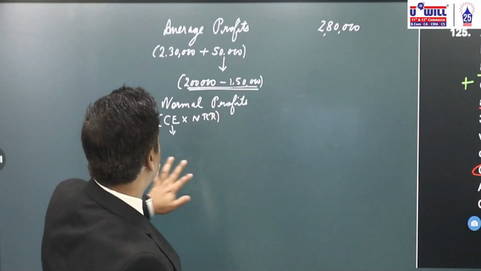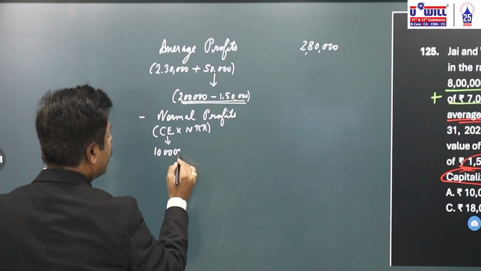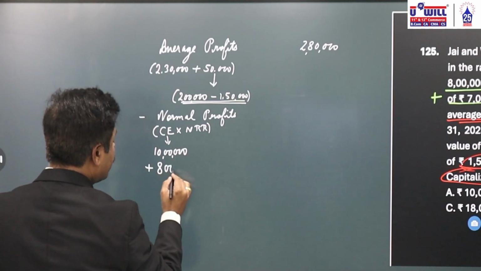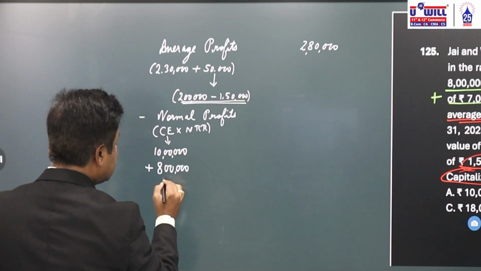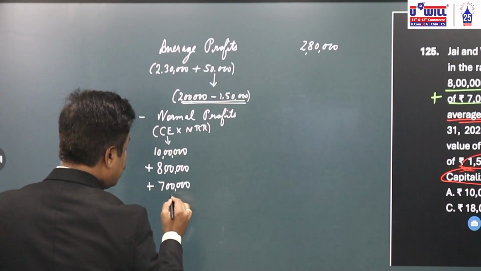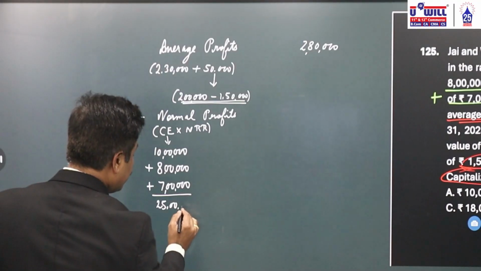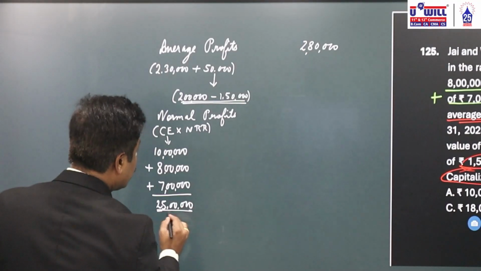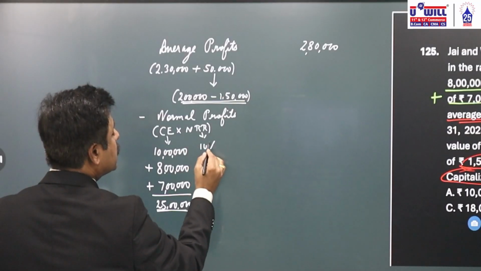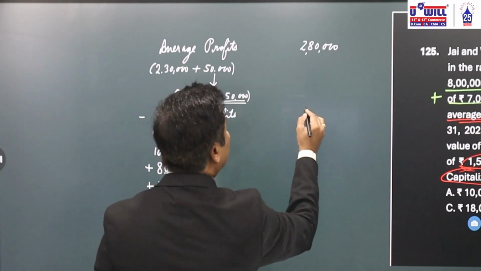So capital employed would be equal to 10 lakhs plus 8 lakhs plus reserves of 7 lakhs. 10 plus 8, 18 plus 7, 25 lakhs, multiplied by normal rate of return of 10%. 25 lakhs, 10% is 2,50,000.